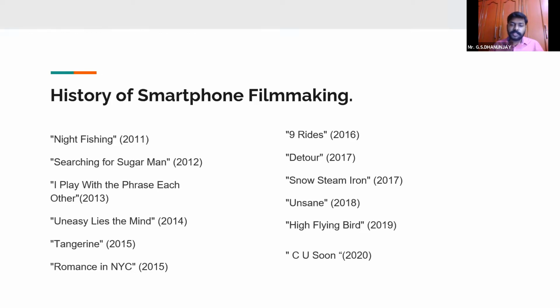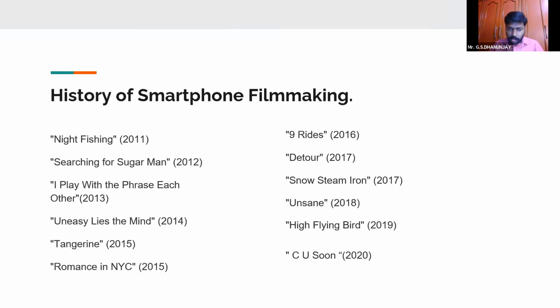I mean, when the mainstream guys start adopting the independent guys' technology, the smartphone was supposed to be an independent filmmaker's technology, because independent cinema is all about how much you can reduce the budget, or how much you can save in the production cost. Trying to shoot with the available resources, trying to shoot with the available cameras, equipment, and things like that.